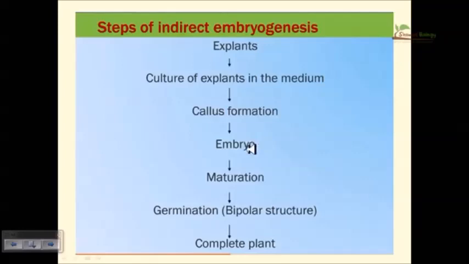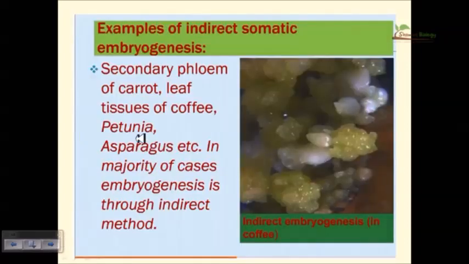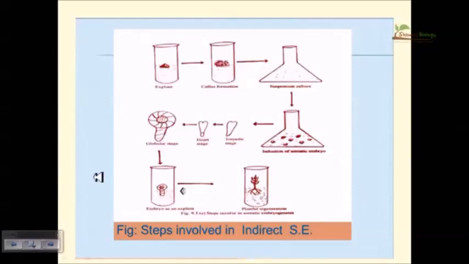An embryo is produced, and the embryo is then further matured, and after the maturation, germination takes place, and the complete plant can be obtained. Examples of indirect somatic embryogenesis include secondary phloem of carrot, leaf tissue of coffee, and asparagus, etc. In the majority of cases, embryogenesis is indirect. Normally it goes through the indirect method, because the cells we take for embryogenesis are most of the time not destined to produce embryos, so we need to instigate them to go through somatic embryogenesis.